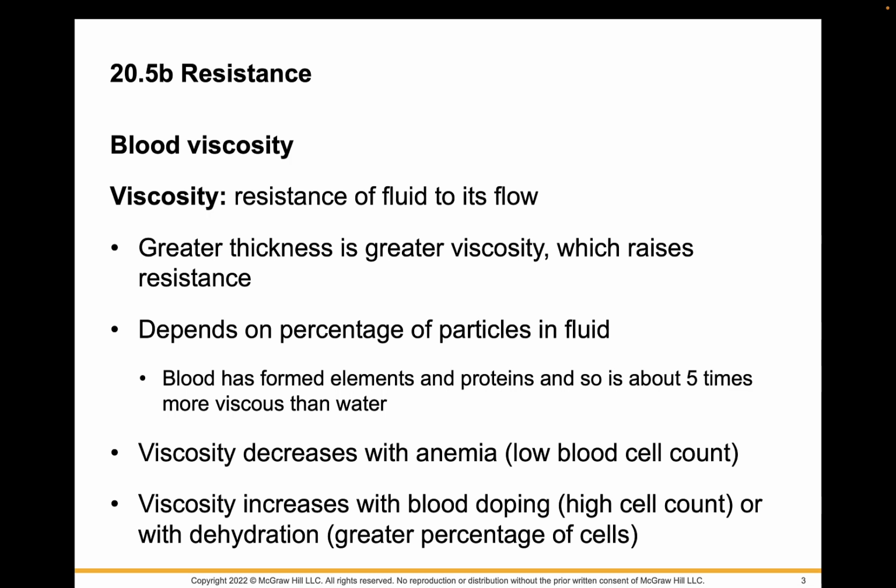Viscosity will decrease with low blood cell count. Viscosity increases when we see someone that's blood doping, so all of a sudden you have a higher than normal cell count or formed elements, or another situation could be dehydration. Once again, the issue here is increasing viscosity, a greater percentage of cells.